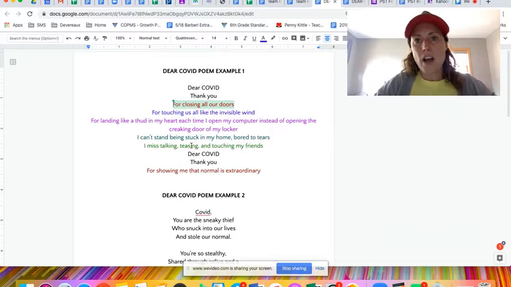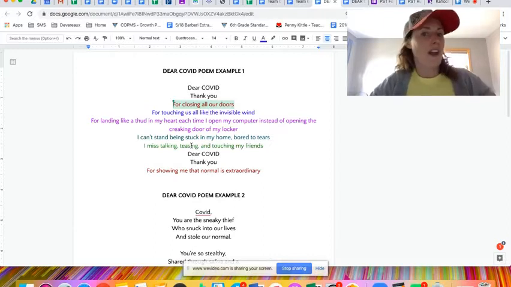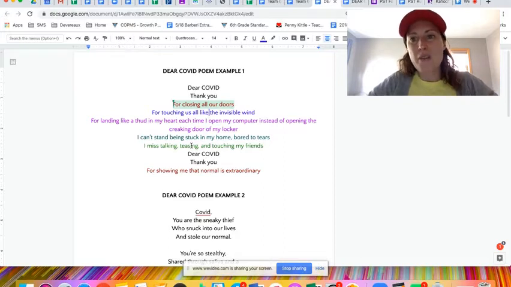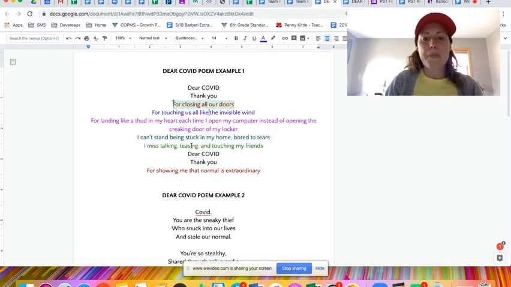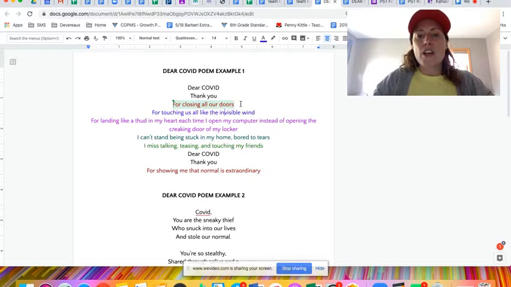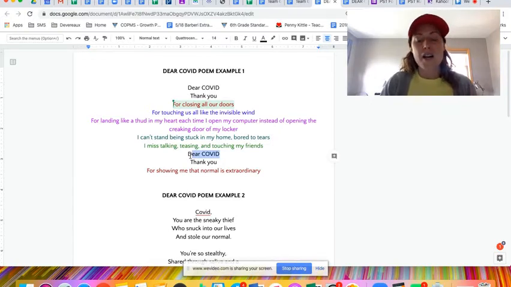So I tried to make sure the colors matched where it came from in the poem, but sometimes I have simile as well as onomatopoeia. So just use your best judgment. I'll be able to tell what you have, and if I can't, I'll ask you a question about what you meant a certain line to be. But you can see that for a couple of these, I have 2 lines of personification. I added in the thank you, Dear COVID, thank you. I have some repetition there, and I just kept that black because it was extra, but it also helped me put my poem all together.